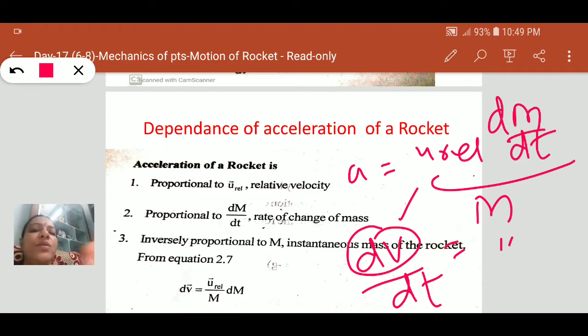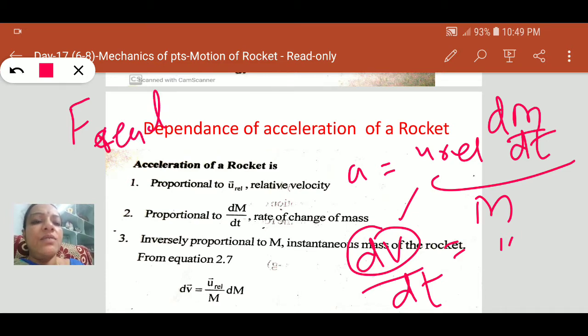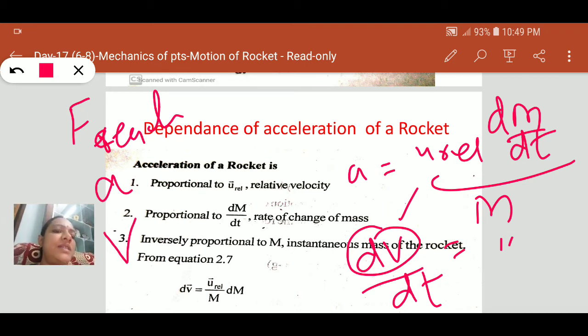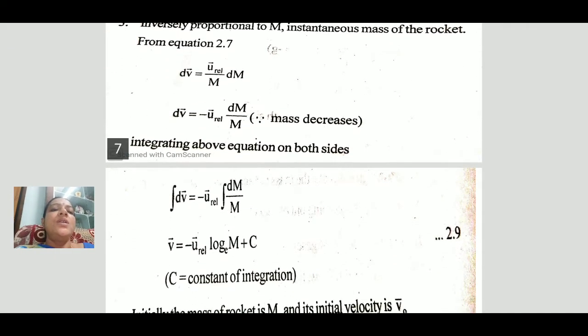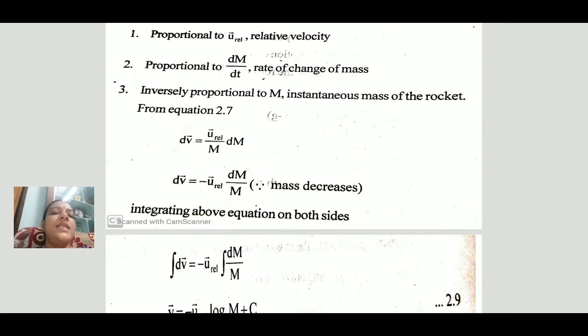Next step. First, what have we done? We have found the force acting upon the rocket, that is the thrust or reaction force, and the acceleration. Now we are going to calculate the velocity of the rocket at any instant of time. That is the process of this rocket equation.